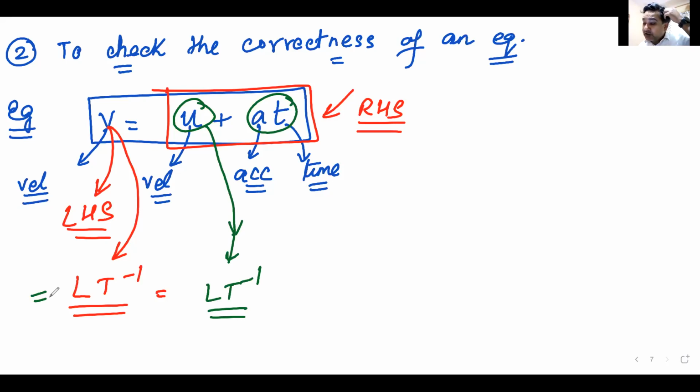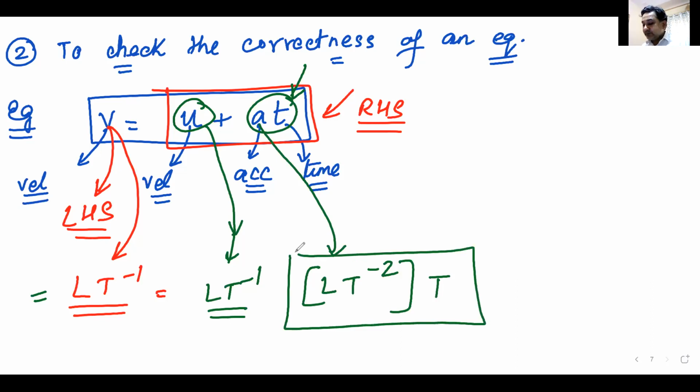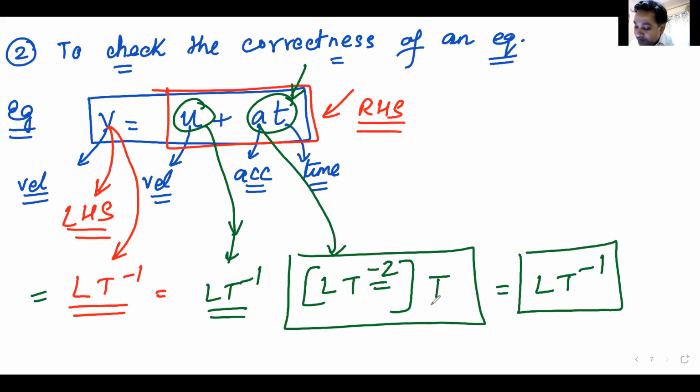Let us now go to the third term, the green one, A into T. Let us check the dimension of A into T. Let us first take the dimension of A. A is LT minus 2. This is the dimension of A. Yes, Ajay, correct. T is time. Dimension of time is T. We multiply these two terms. When you multiply these two terms, I get LT minus 1. T minus 2 multiplied by T, LT minus 1.